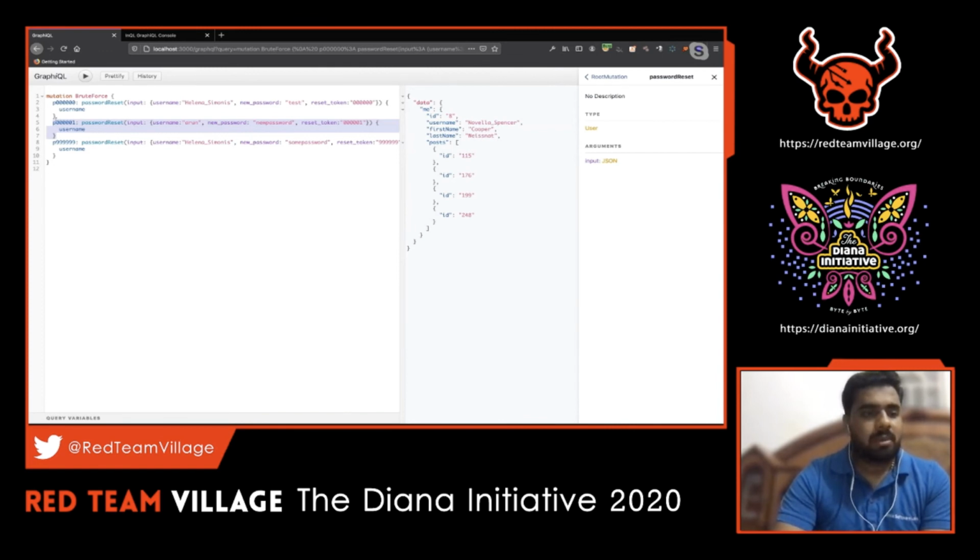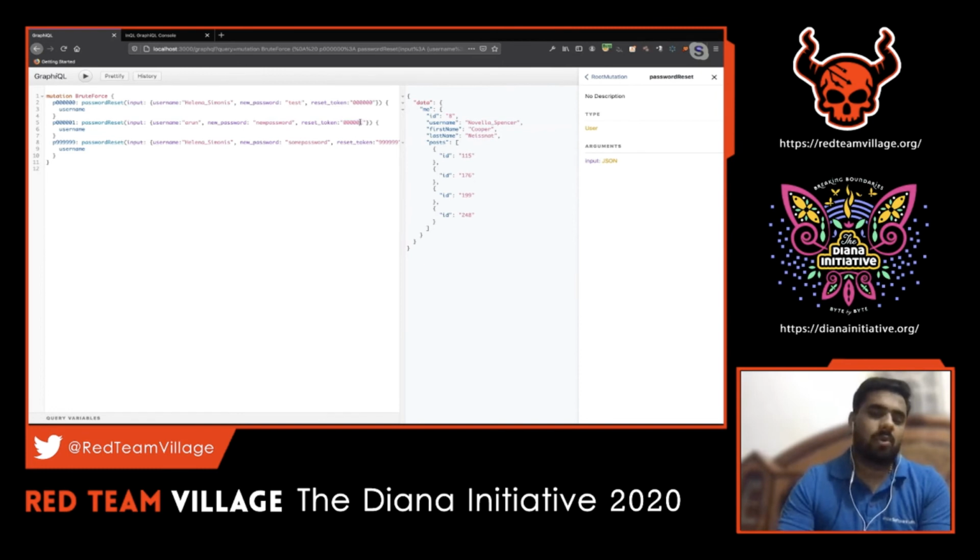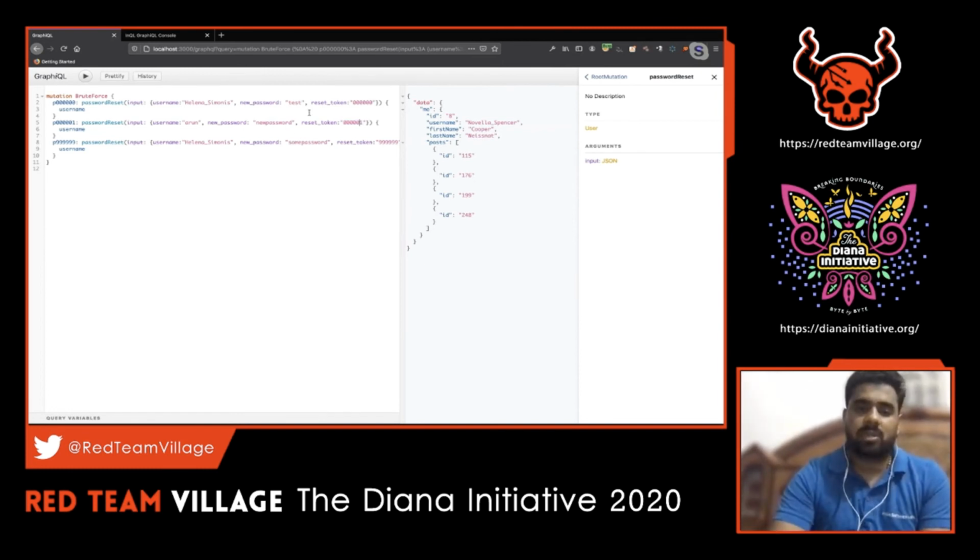So for example, here what I'm doing is making use of that feature to perform a brute force attack. What if I just keep on incrementing this value, and I can keep changing this reset token? Since this is around 6 to 7 digits, what if this is just a 4 digit or 5 digit? We can even start brute forcing it with just the nested query structure. So this is one common case which can happen in your password reset, or the password reset tokens.